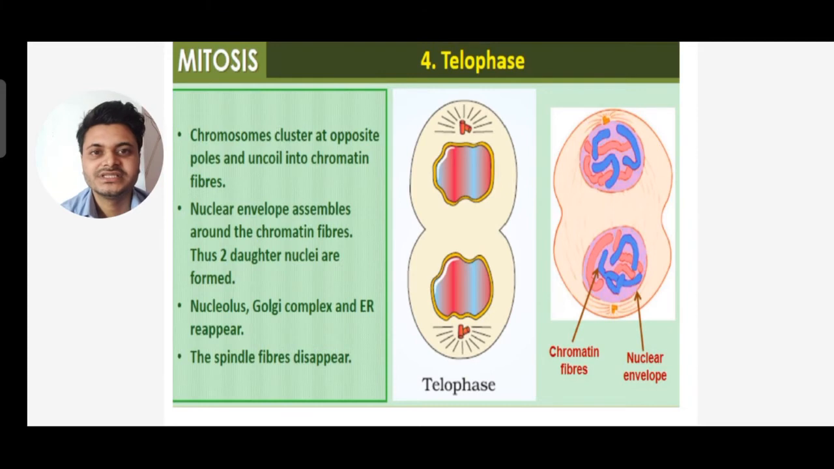Next is telophase. This is the last stage of mitosis, of karyokinesis. We have completed prophase, metaphase, anaphase, and the final stage is telophase. Chromosomes cluster at the opposite poles and uncoil into chromatin fibers. The nuclear envelope starts assembling around the chromatin fiber. Thus, two daughter nuclei are formed. Nucleolus, Golgi complex, and ER appear. ER means endoplasmic reticulum. So this finally reappears and the spindle fibers disappear.